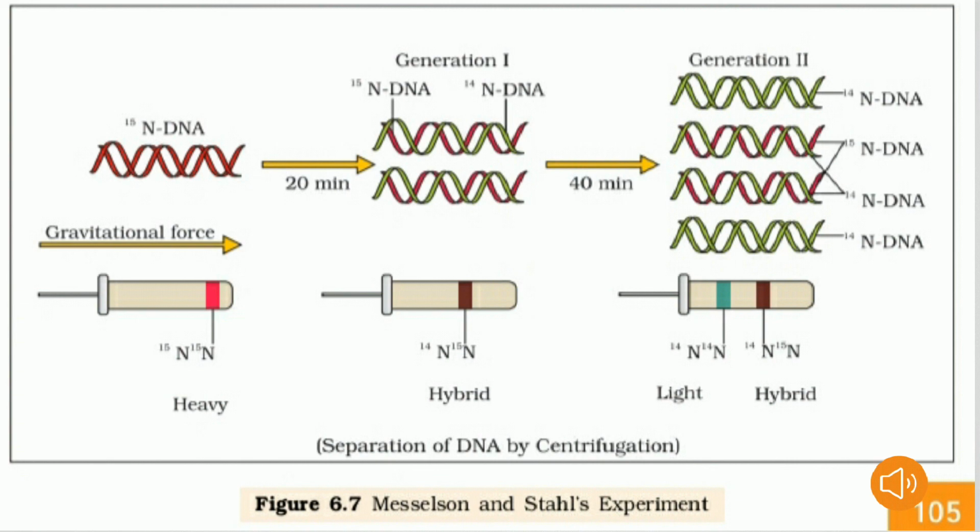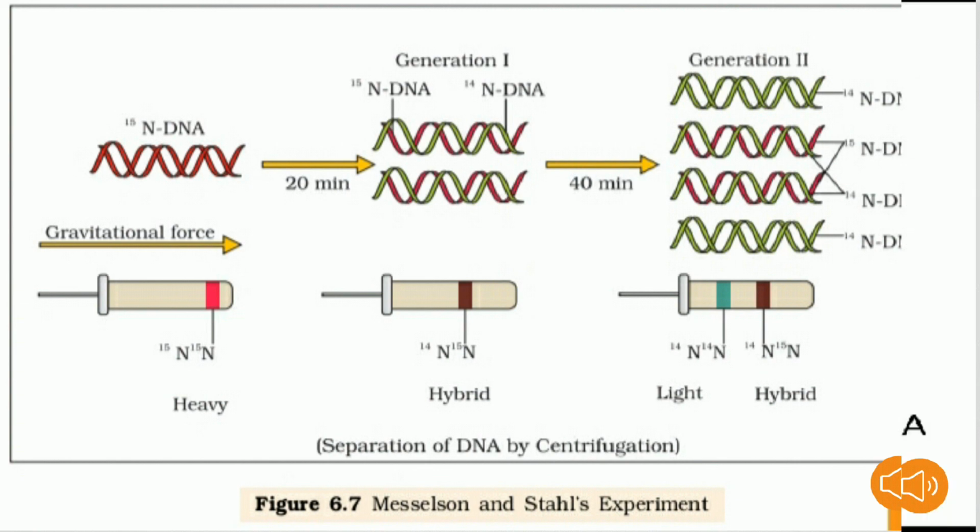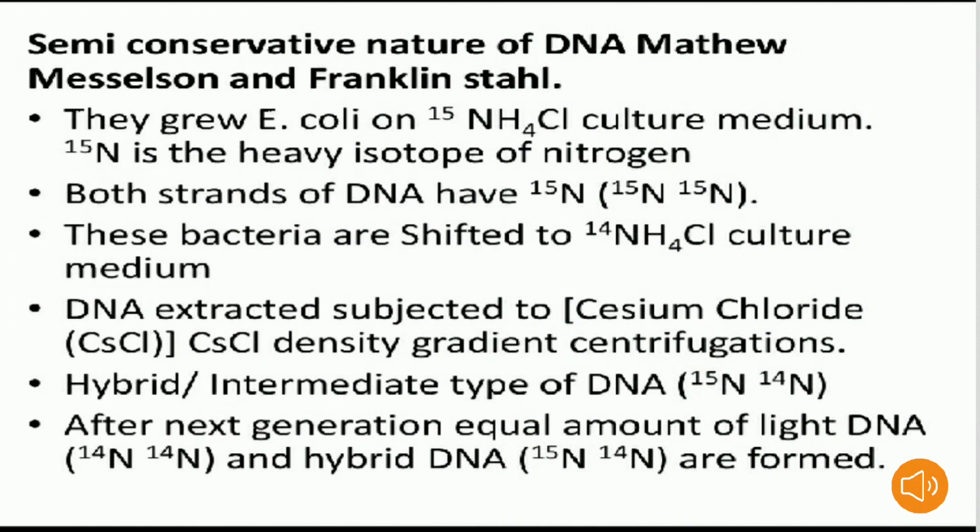After the next generation, equal amounts of light DNA, that is 14 nitrogens and 14 nitrogens, and hybrid DNA, that is 15 nitrogens and 14 nitrogens, are formed. This is the overall experimental proof of the semi-conservative nature of DNA replication. It was given by the scientists Matthew Meselson and Franklin Stahl in the year 1958. Students, this is the experimental proof they gave.